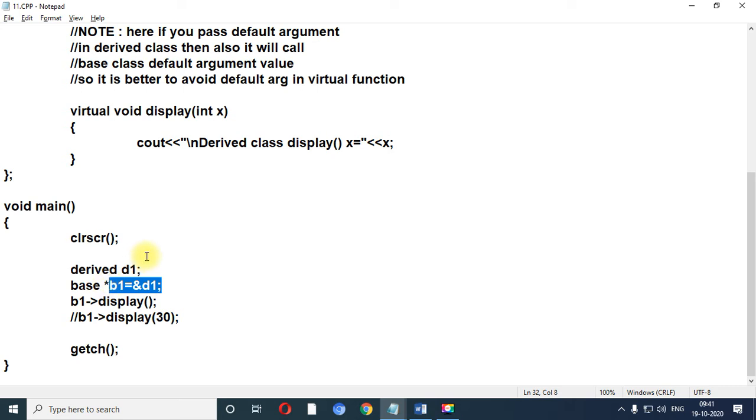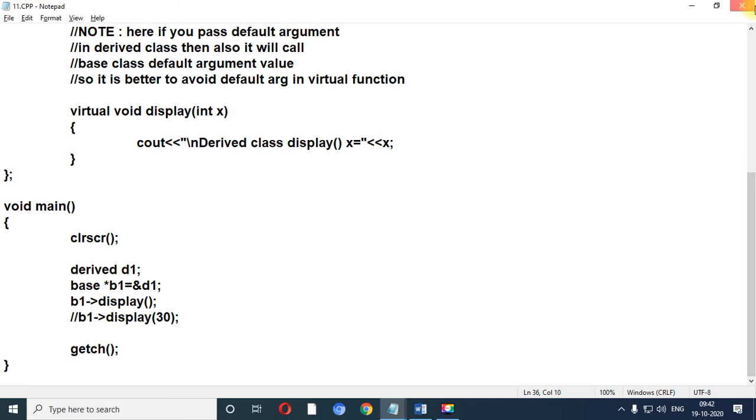So this program you need to write in the journal, and there are two ways you can write the output. First is calling B of display. It will print derived class display x equals 10. When you remove the comment from this line, it will print derived class x equals 30.